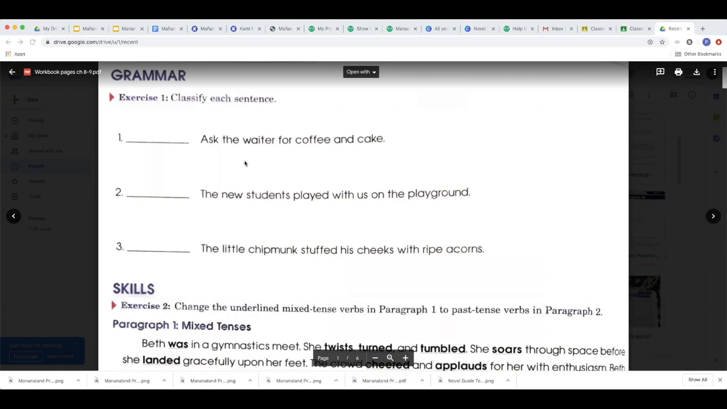Exercise 1. Ask the waiter for coffee and cake. Who asked the waiter for coffee and cake? You, implied. So you is the subject pronoun. What is being said about you? You ask. It's an action. Ask is the verb.